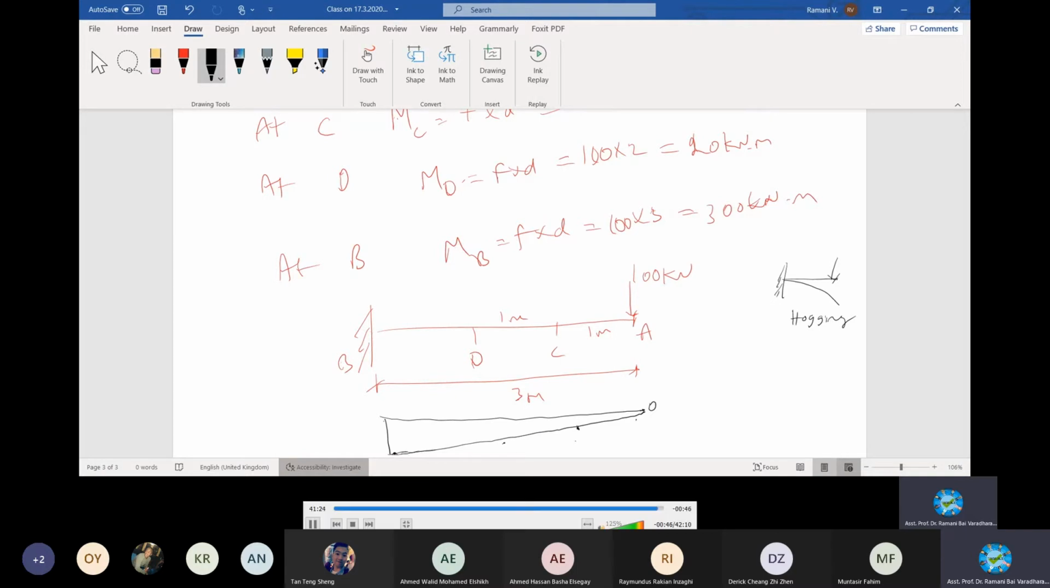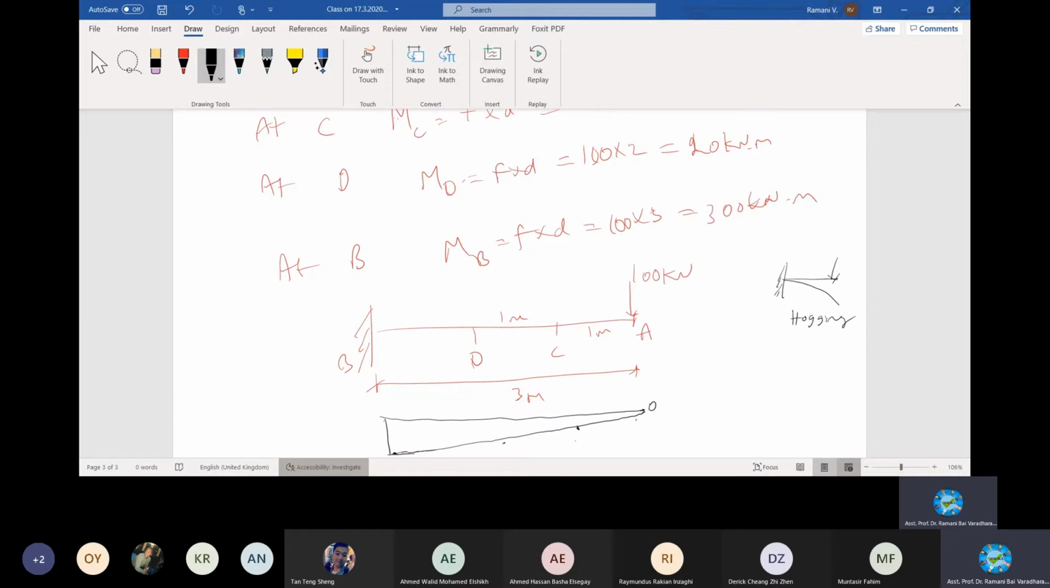Bending moment. And then it is a point load. So for a point load, you can put it as a straight line. Negative, because it's sagging, no, hogging moment. It's a type of hogging moment. I stop here.